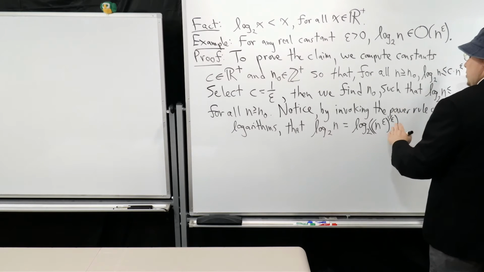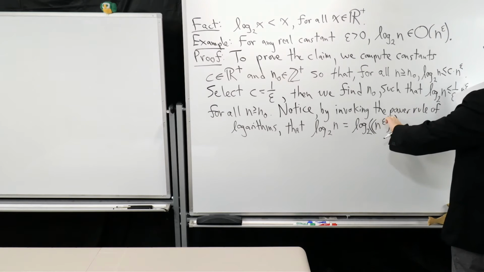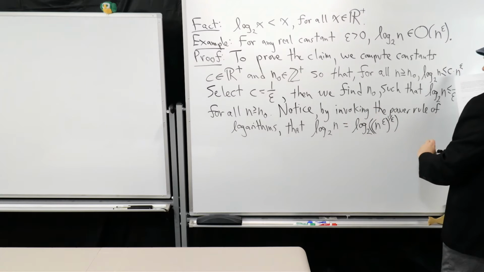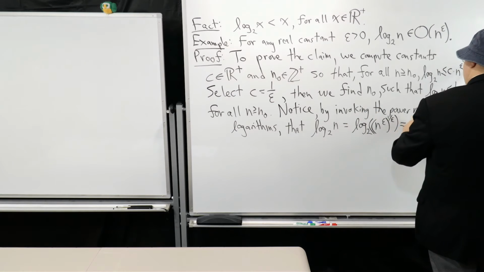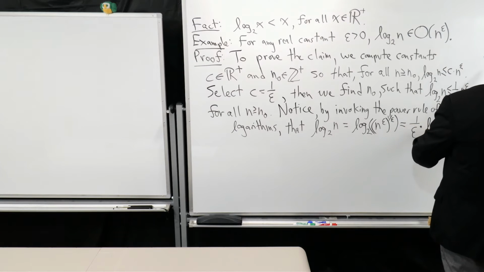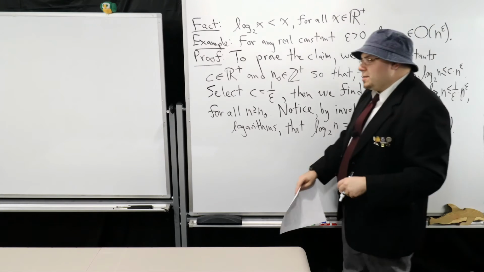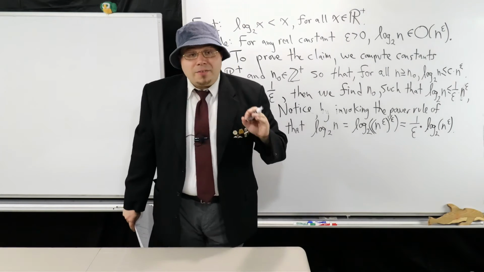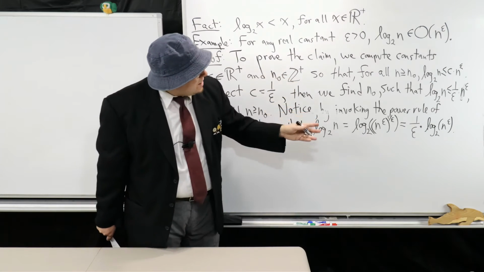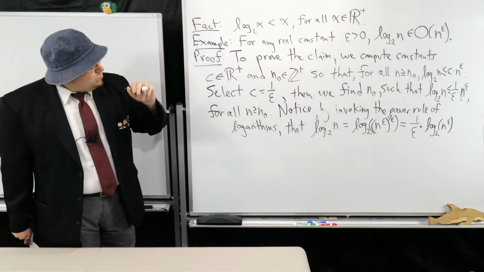So what can I do with this now? Well, I have this term here, but I have this exponent here. Maybe I can use the power rule to pull that out in front. So by the power rule, I can write this out now as 1 over epsilon times log base 2 of n to the epsilon. So now I have something that looks like 1 over epsilon times something is less than or equal to 1 over epsilon times n to the epsilon. Now watch this.